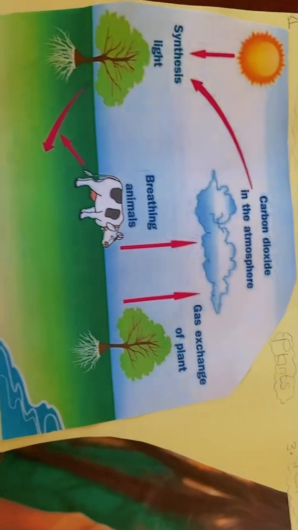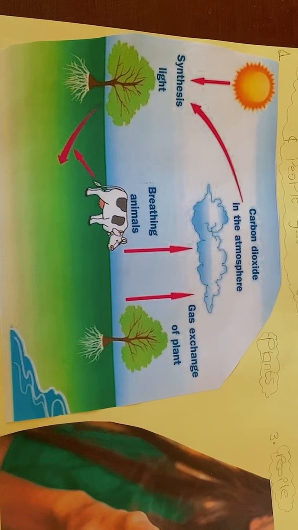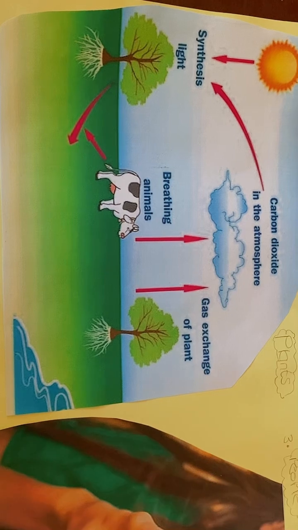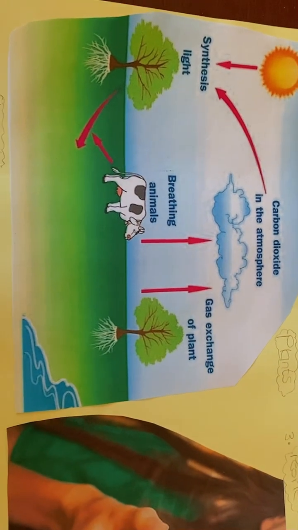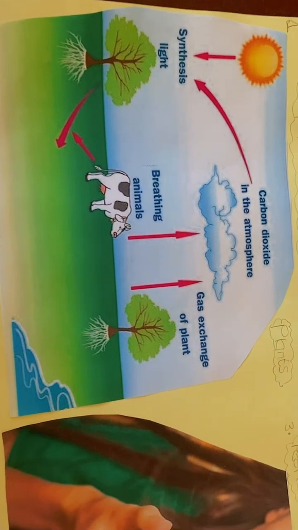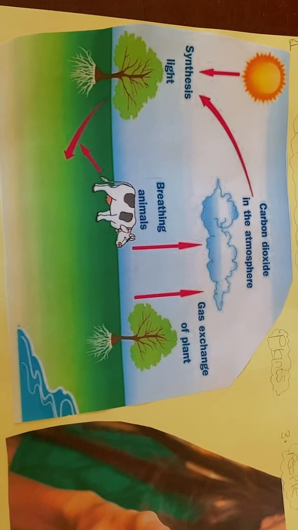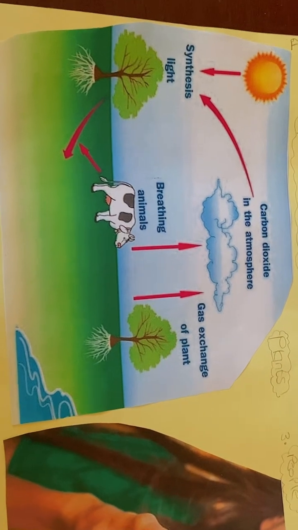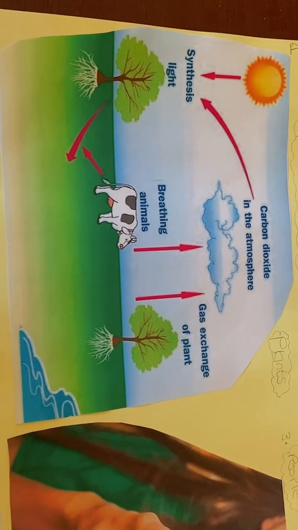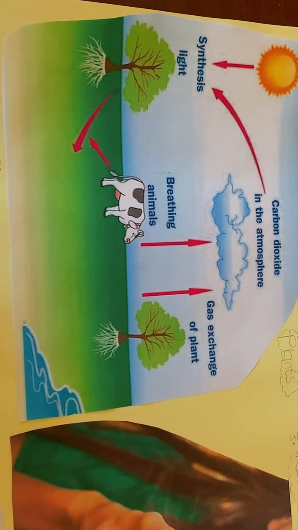Here is our sun. And they also use water from the soil to make glucose. What is glucose? Someone may ask. Glucose is a type of sugar. As you learn, you will grow to know about types of sugars, which provide energy for plants.